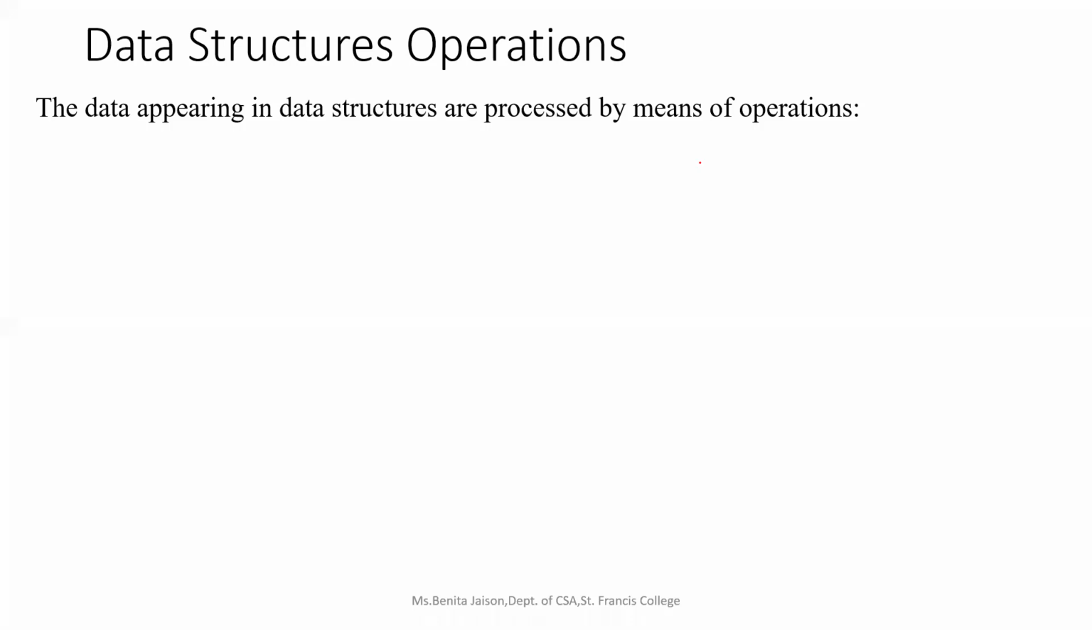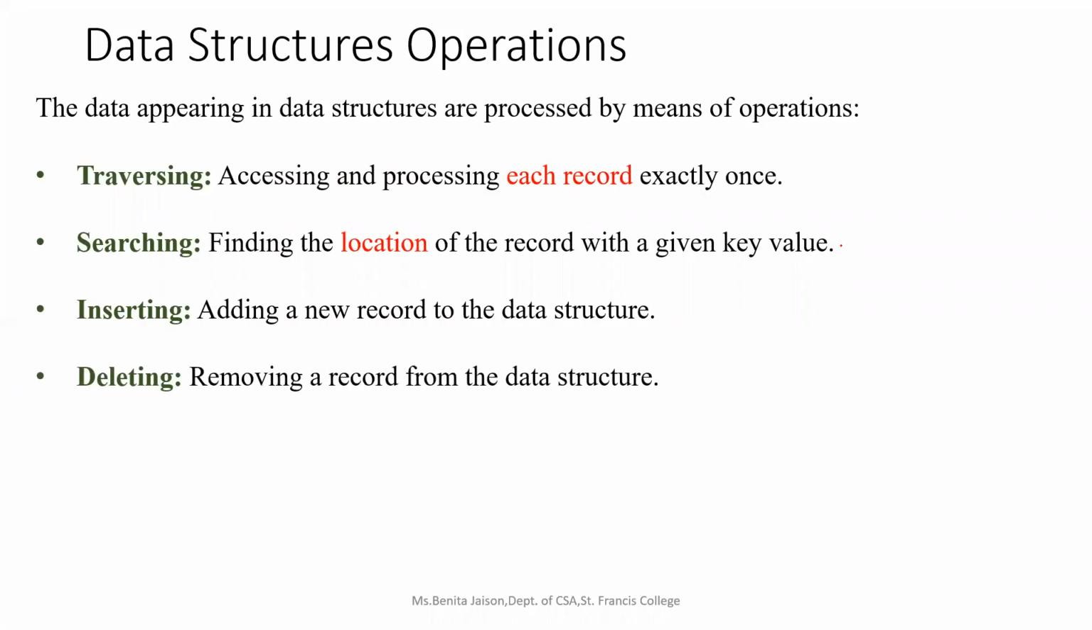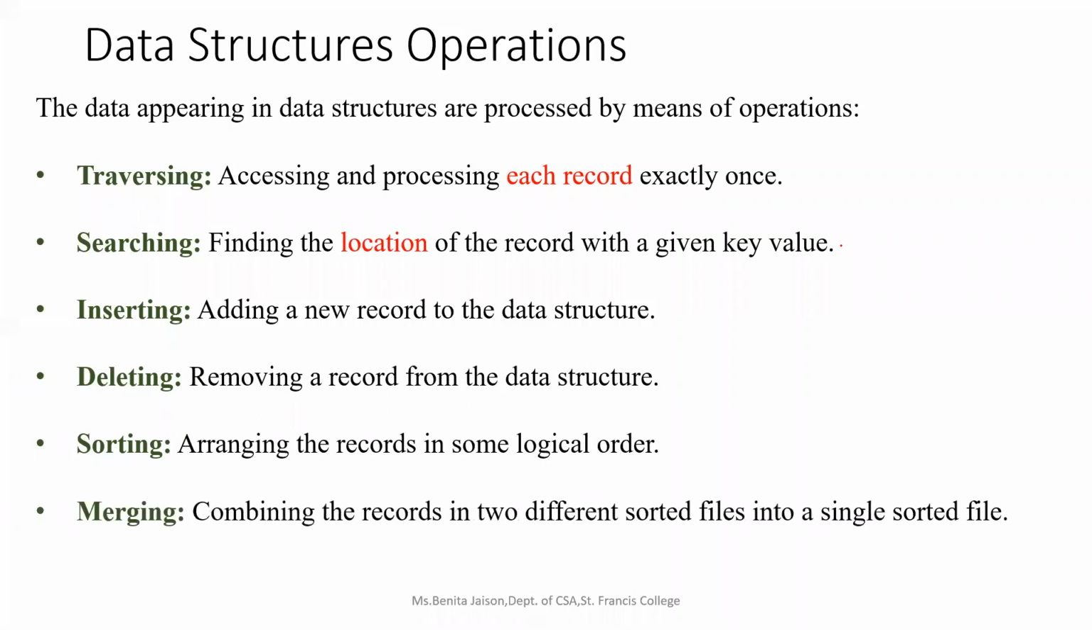So what are those operations? This is again one important question for the university exam. After the classification of data structure, they used to ask the various operations on the data structure. So we will see what are the various operations. Traversing. The second one is searching, inserting, deleting, sorting, and merging. So these are the operations which are possible on the data structure. We'll just list out and find the definitions. I'll explain one by one.